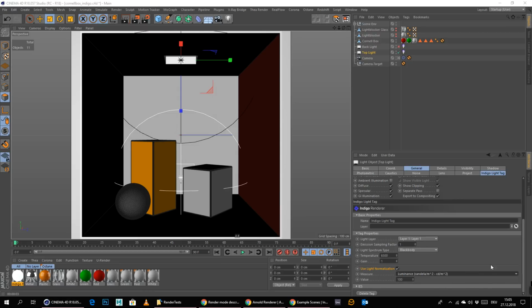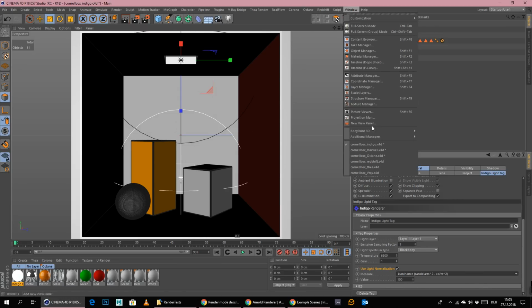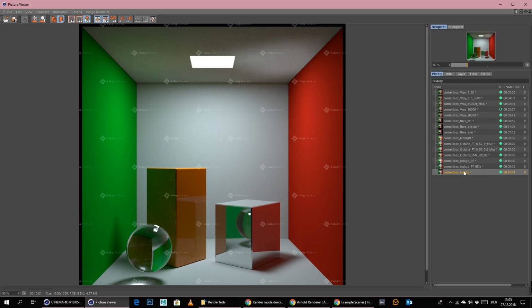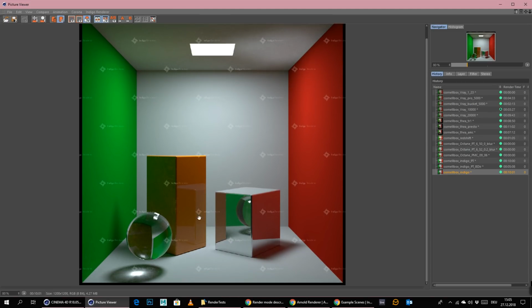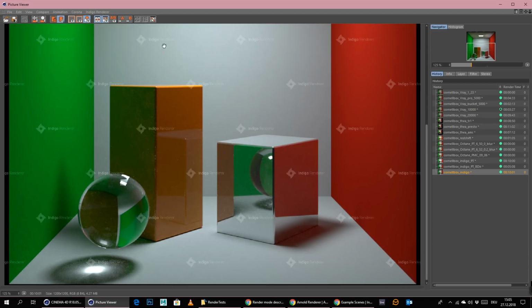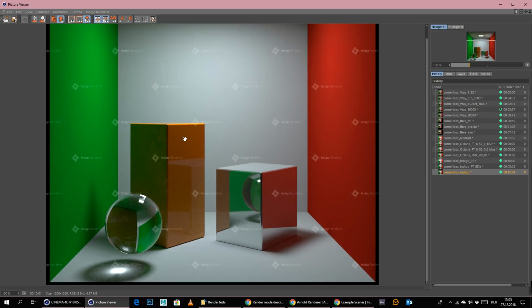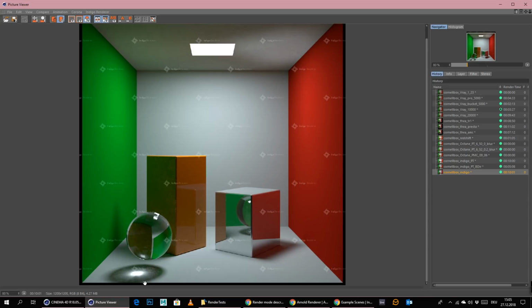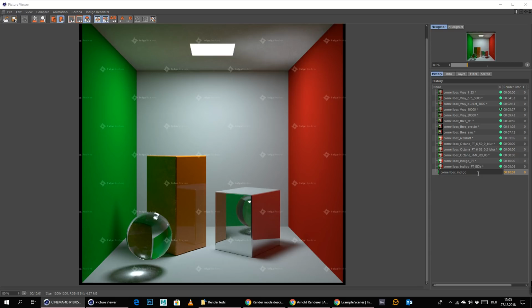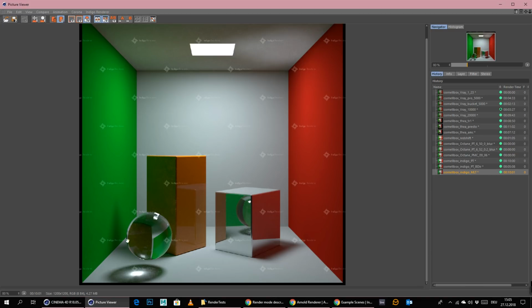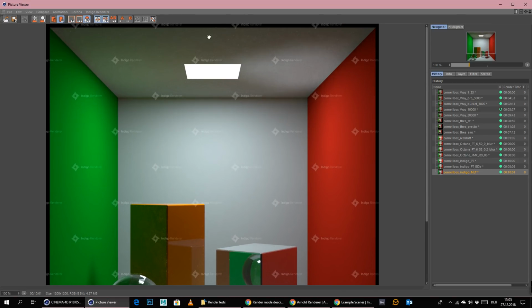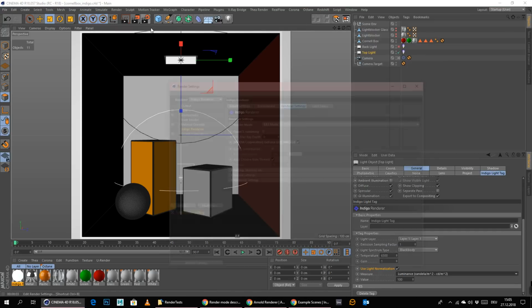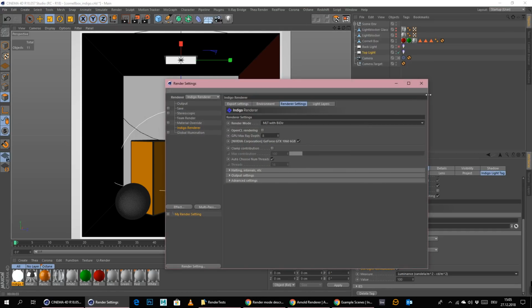Alright, so this has finished after 10 minutes and 1 second, and this is what we get. There still are a lot of really annoying fireflies around here, and I think we will never get rid of them. Probably. The rest looks pretty good. So yeah, I don't know. So let's just simply call this MLT for now. I mean, this sphere looks good, but there are also some fireflies in it. I think the ceiling is okay, but there are also some fireflies, so this is definitely not the best method to render this. So let's go with MLT with bidirectional path tracing.